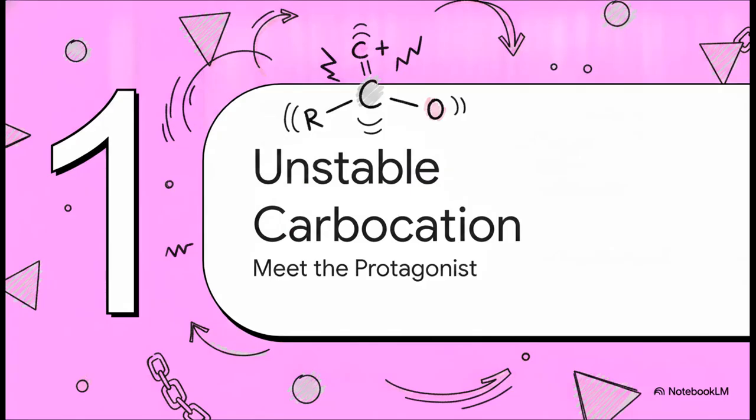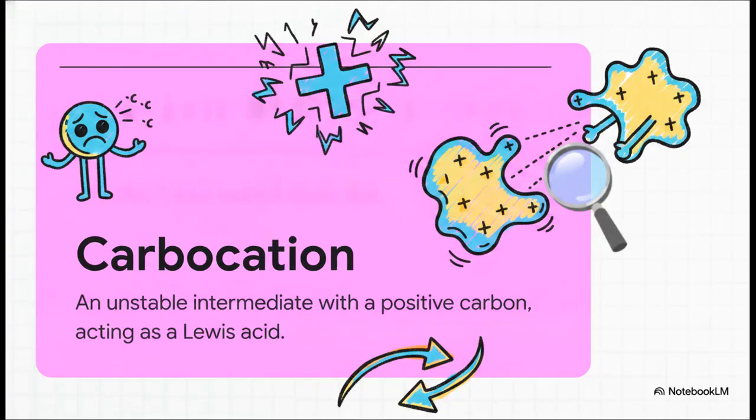Section 1. The unstable carbocation. So, what is a carbocation? Well, it's an intermediate species, meaning it's really just a fleeting, temporary phase in a chemical reaction. It features a carbon atom bearing a positive charge, and because it's literally missing its ideal number of electrons, it acts as a Lewis acid. Simply put, it is highly reactive, incredibly awkward, and desperately seeking electrons to achieve a comfortable, stable state. It absolutely cannot stay the way it is.